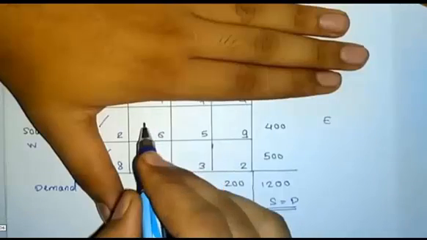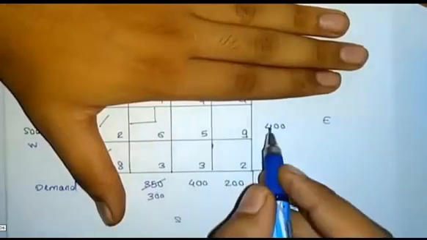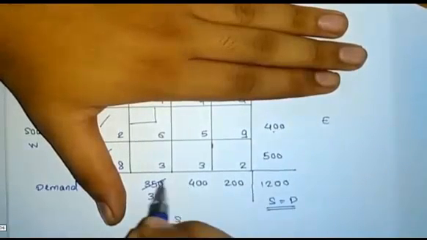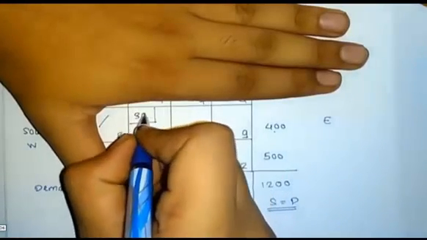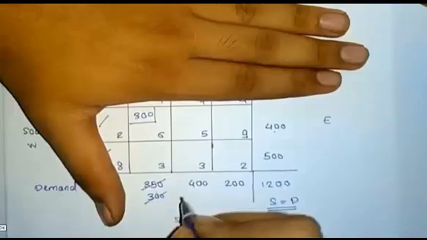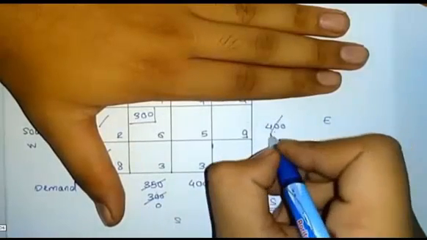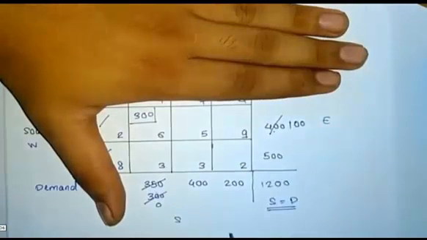This is the northwest corner rule. Starting point will be 6. We have to compare this value 300 to 400. So the minimum value will be 300. We can assign this 300 in 6. The 300 will be cancelled, the remaining value will be 0, and 400 minus 300 means the remaining value should be 100.